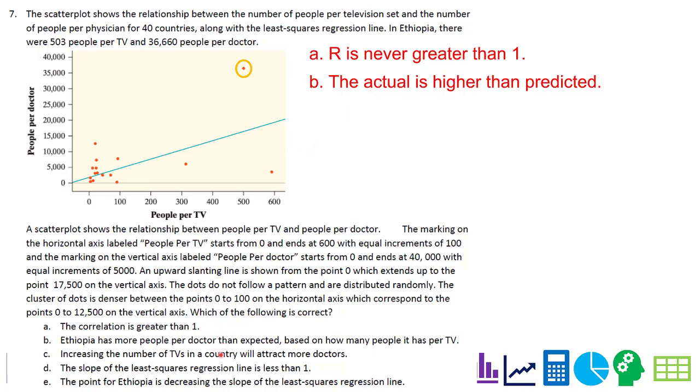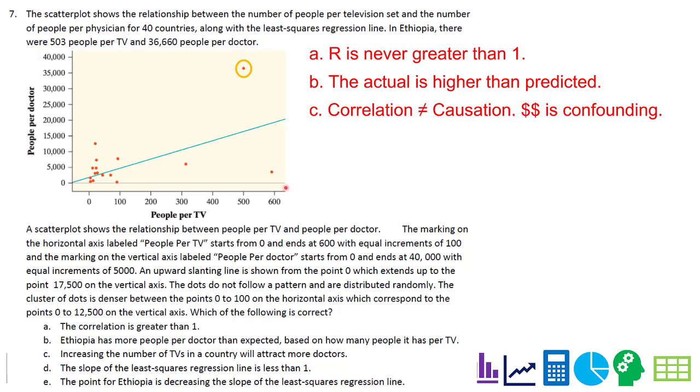Increasing the number of TVs in a country will attract more doctors. Well, although we have this graph as the explanatory variable, that does not guarantee causation. There's probably a confounding variable that would create this relationship, although it's not a strong relationship, so it must not be a very good confounding variable. It could be money, how rich the country is, confounding. So, correlation does not equal causation.